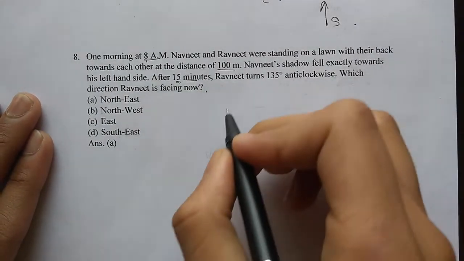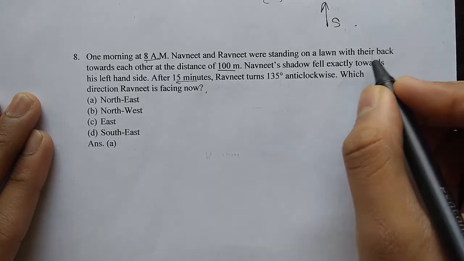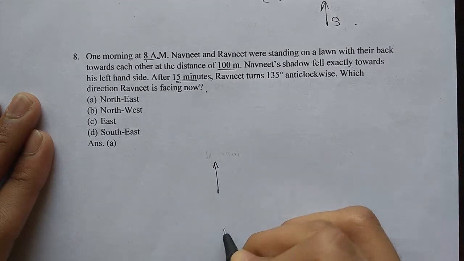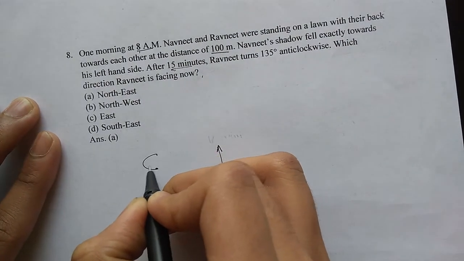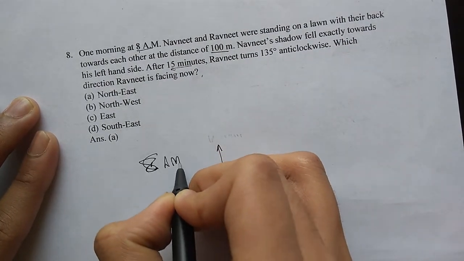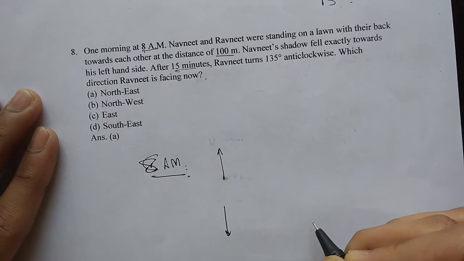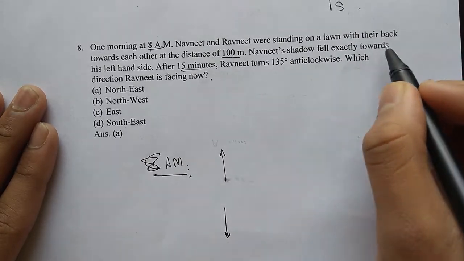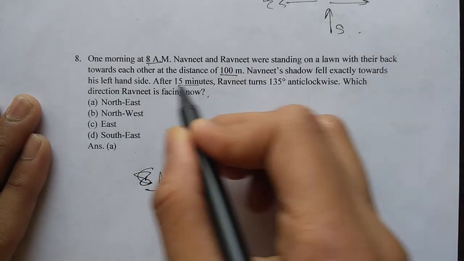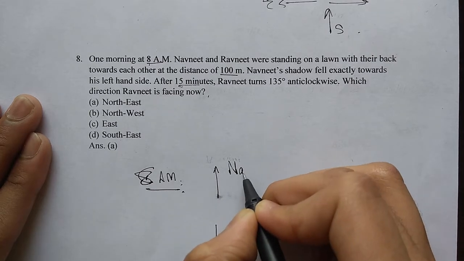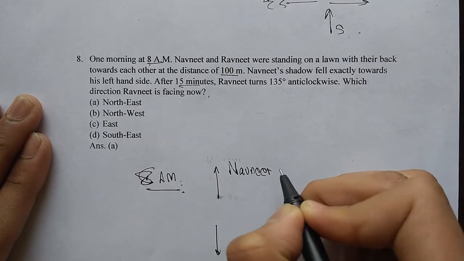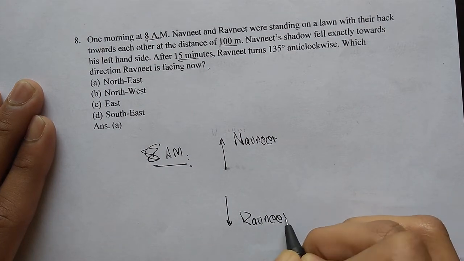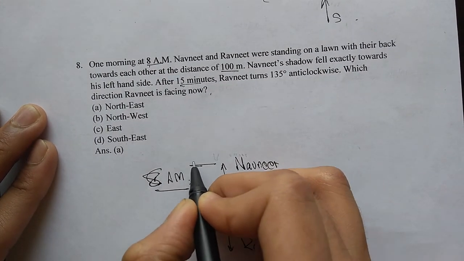Now, Navneet and Ravneet were standing on their lawn with backs towards each other, meaning they were standing like this. Case 1. Or rather, you can say this was the situation at 8 a.m. So now I want to find Navneet's left side. Navneet's shadow fell exactly towards his left hand side. So by my technique, I will put Navneet in the direction I am facing, and Ravneet will be in this direction. Navneet's left hand side will be here.